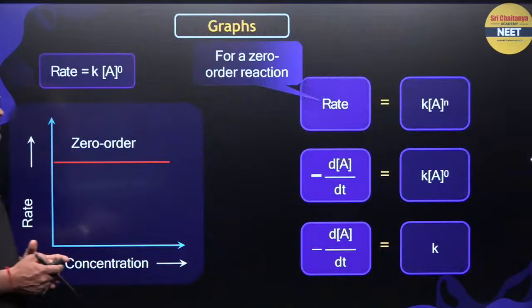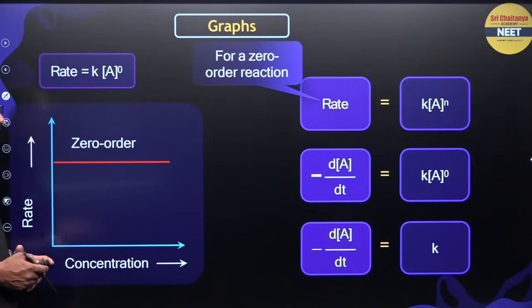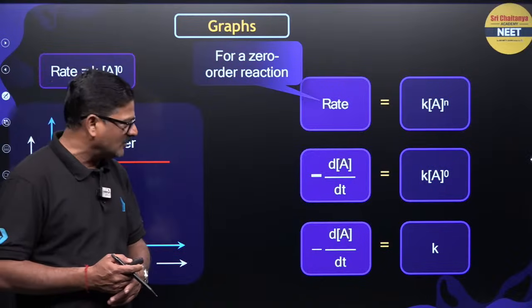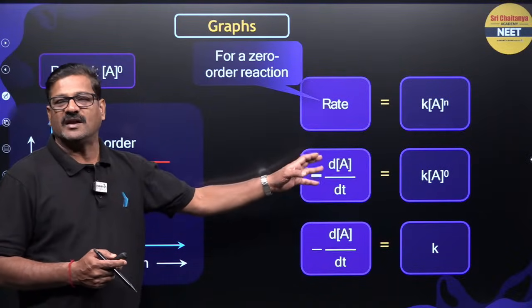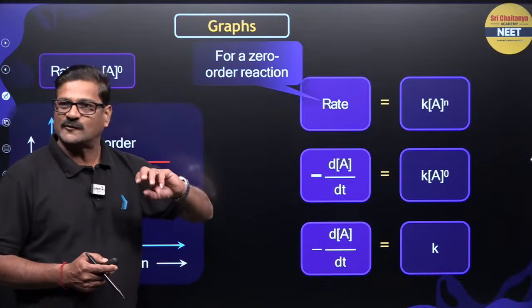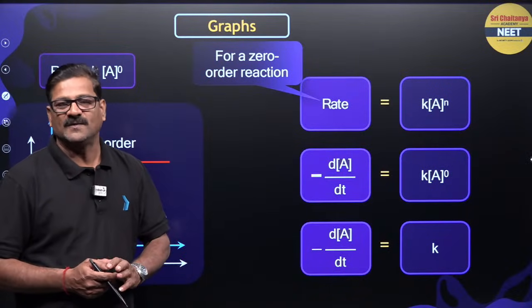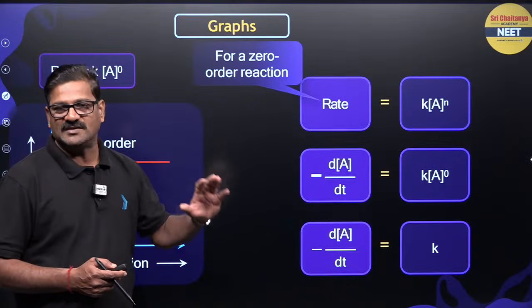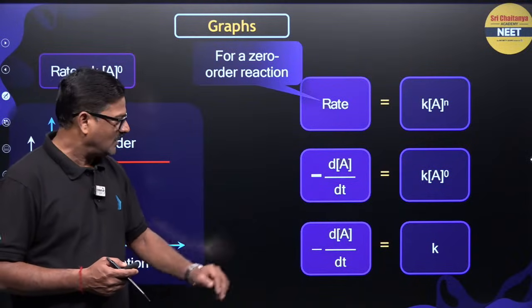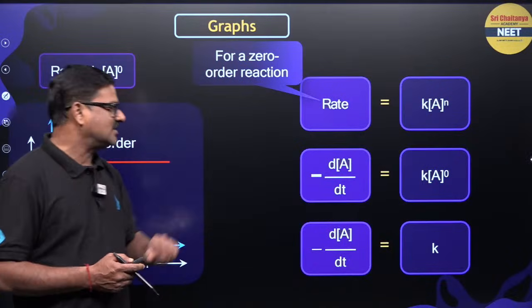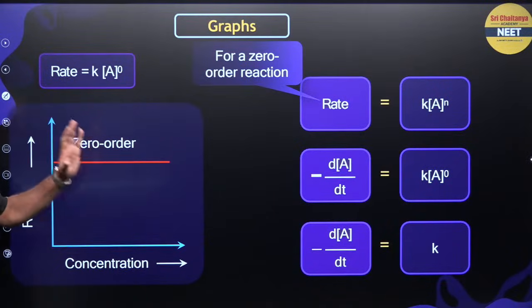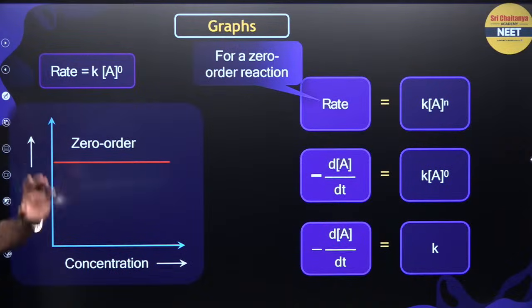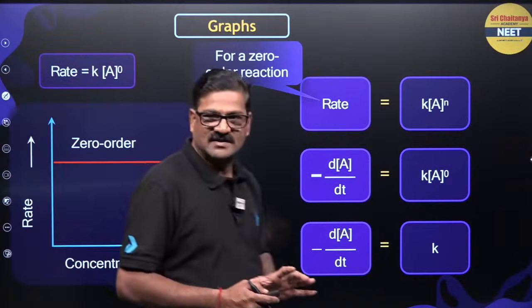And I want to say, when you take this for a zero order, rate is equal to K [A]^0, so minus d[A]/dt is equal to K [A]^0. So [A]^0 is equal to 1. So minus d[A]/dt is equal to K. And you can integrate this because for zero order the rate is independent of the concentration, so that is the behavior of the zero order reaction.